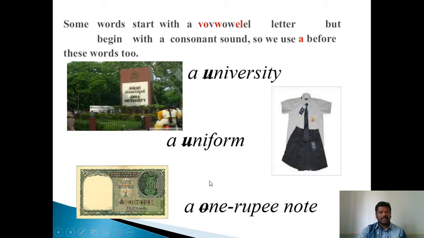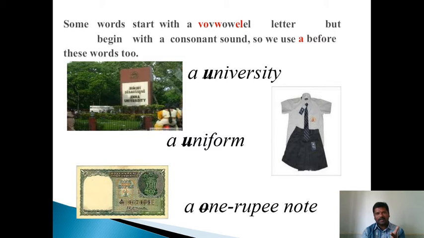The third rule is a is used before words beginning with O when they have the consonantal sound of wa. This is wa. We are not pronouncing this like ah. The word begins with O and it has a consonantal sound of wa. We use a. Please mind, I have told you three rules. The first usage is a before words beginning with consonantal letters.